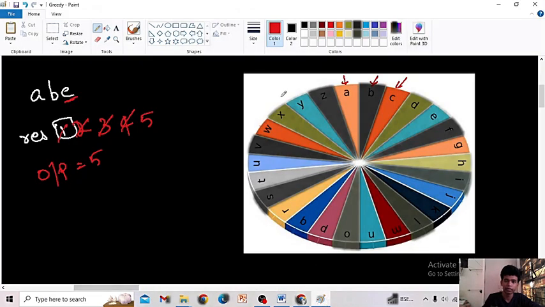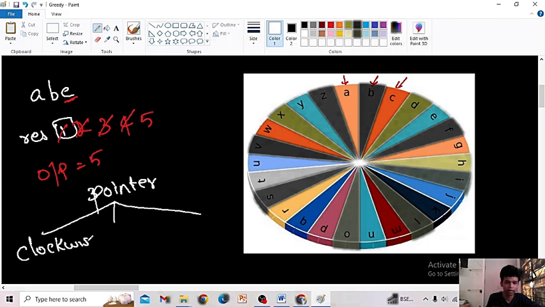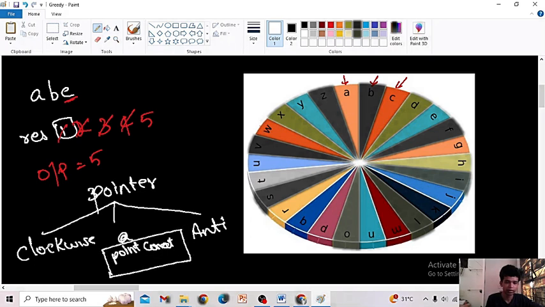Now the twist is I have three possibilities when the pointer is at a place. When the pointer is pointing to a character, I have three possibilities. The first possibility is I can go clockwise. Another possibility is I can go anti-clockwise. And the third possibility is if I want to go to A and the pointer lies at A, the pointer is at the correct position. Right? So these are the three possibilities. Okay. Let's see this at the end. But before that, let's see anti-clockwise and clockwise direction.